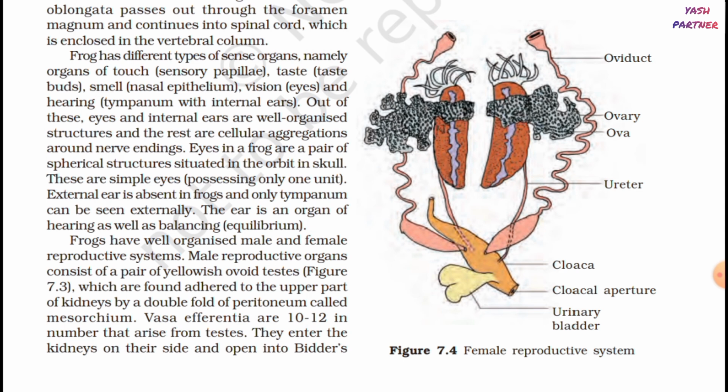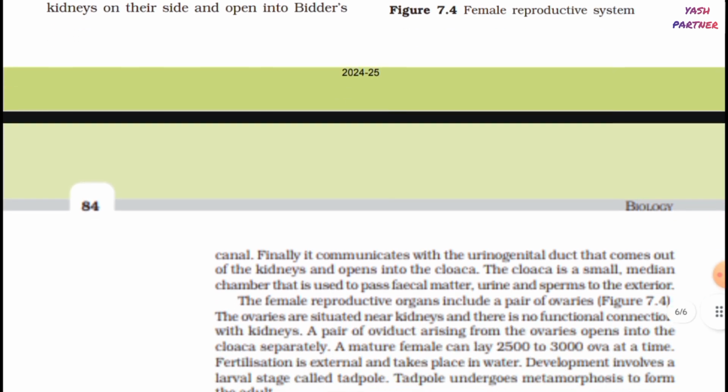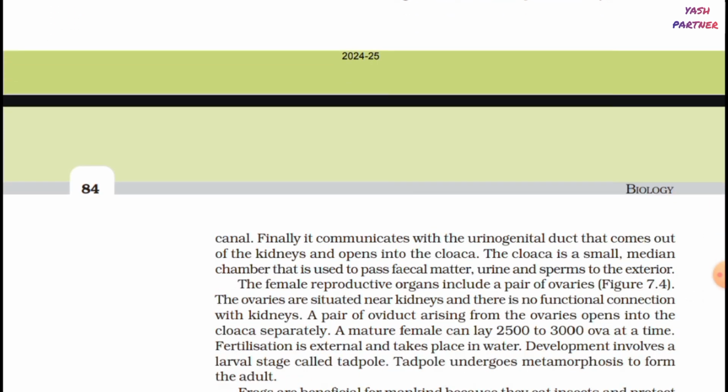They enter the kidney on their side and open into Bidder's canal. Finally, it communicates with the urinogenital duct that comes out of the kidneys and opens into the cloaca. The cloaca is a small median chamber that is used to pass fecal matter, urine, and sperms to the exterior.